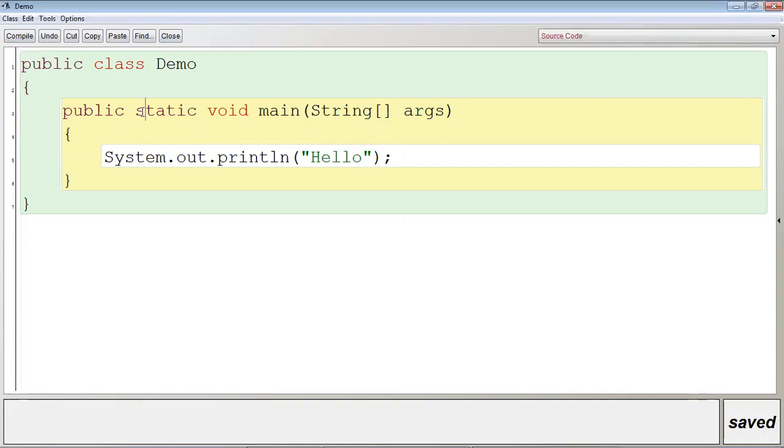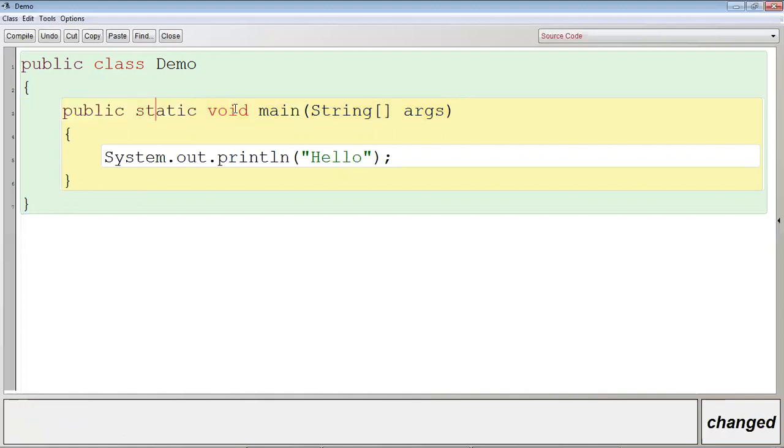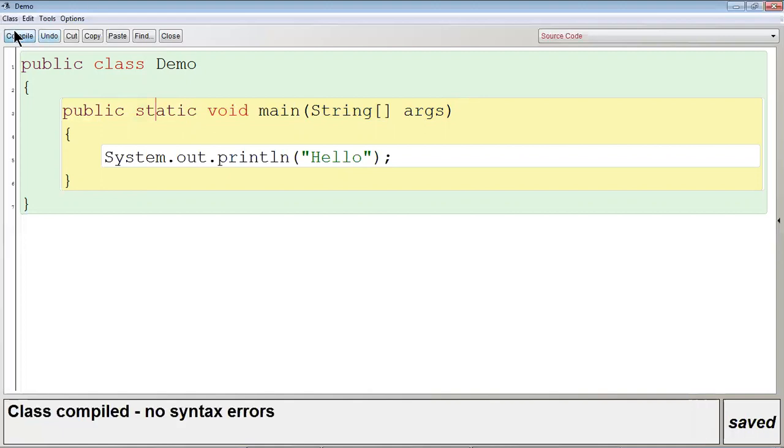If I make any mistake here, it will show an error after compilation, because there is a syntactical mistake within the program. That is why the compiler is throwing an error. Now if I make it correct and compile, the shortcut key to compile is Control K. I hope the things are clear.